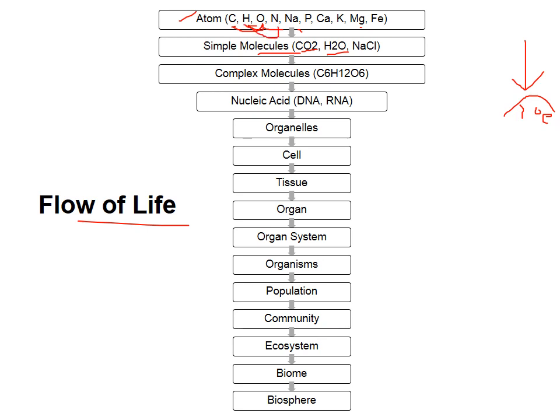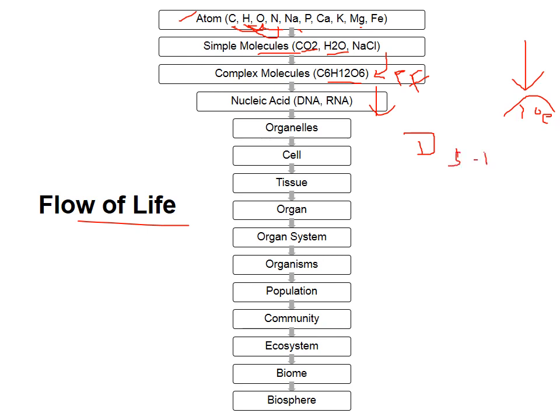These simple molecules also make complex molecules by bonding to each other, like carbon, hydrogen, and oxygen forming glucose, then protein, and then fat. These complex molecules with simple molecules or atoms can form nucleic acids, DNA and RNA. As we all know, DNA is made up of a sugar phosphate backbone.